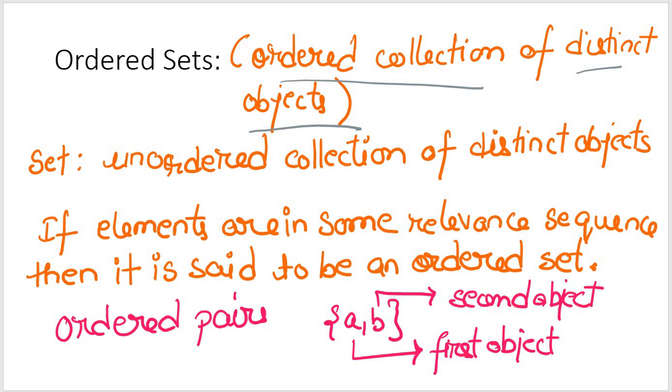So this is about ordered sets. Now let's talk about the Cartesian products of sets.